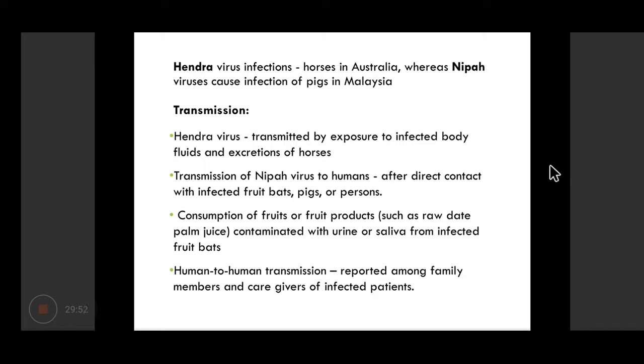Hendra virus is transmitted by exposure to infected body fluids and secretions of horses, and Nipah virus is transmitted as a result of direct contact with fruit bats, pigs, or persons. Consumption of fruit or fruit products such as date palm juice contaminated with urine or saliva of the infected fruit bat can also result in transmission of infection to human beings. Human to human transmission has also been reported,